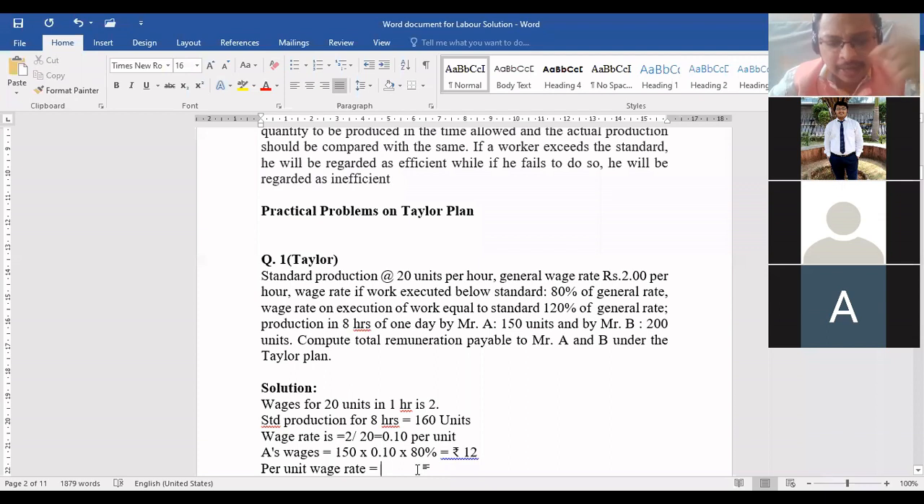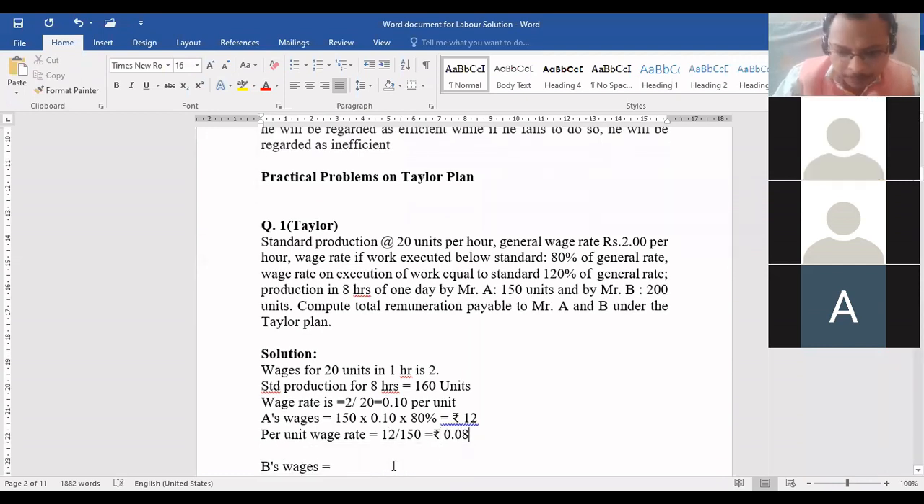Now, can you calculate and tell me what will be the wages for Mr. A per unit? What will be the wage rate applicable in this case? 0.08. So what we have to do is amount paid divided by number of units produced. 0.08. Everyone getting this, beta?